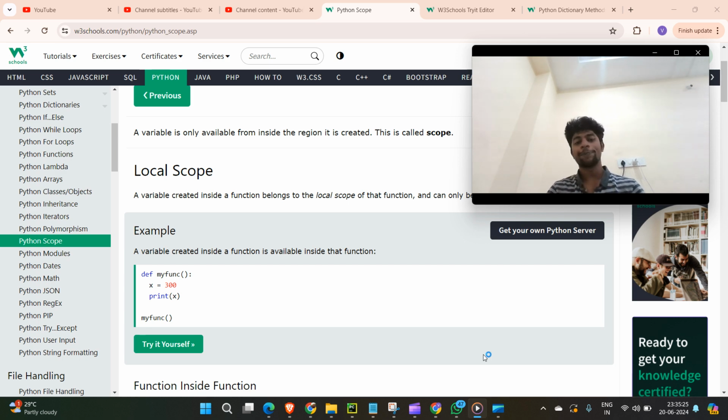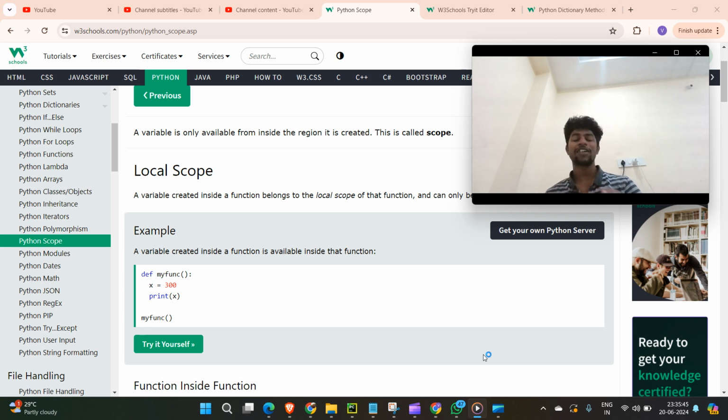In programming also, scope is there. There is a scope in PUBG too, but you don't need to worry about that, that is a different concept. Here there are two things: one is local and another is global. Global means you can access that variable anywhere in the program.